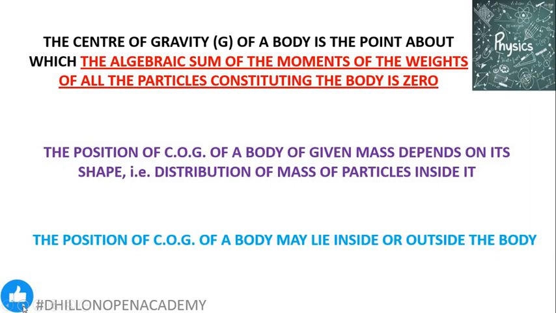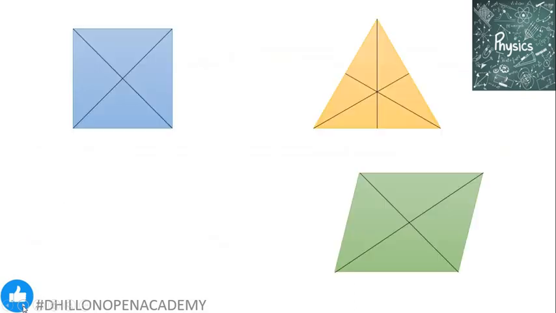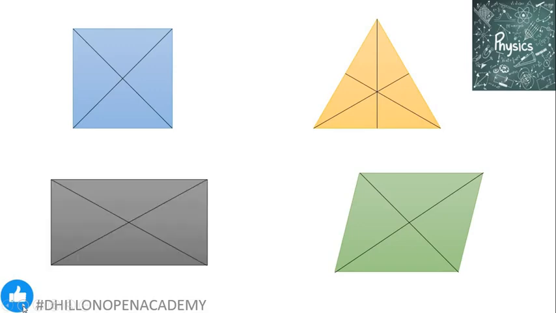For example, you might have experienced that when we try to move some of the heavier stones, it is sometimes very easy for us to move the stone from one side of it, but very difficult to move it from some other side. That's all because of the center of gravity location. The position of the center of gravity of a body can lie inside the body or it may also lie outside of the body. For example, if we look at a square, triangle, parallelogram or rectangle.